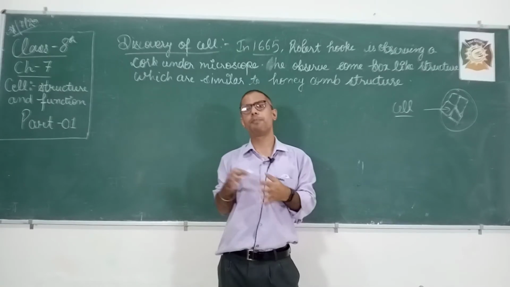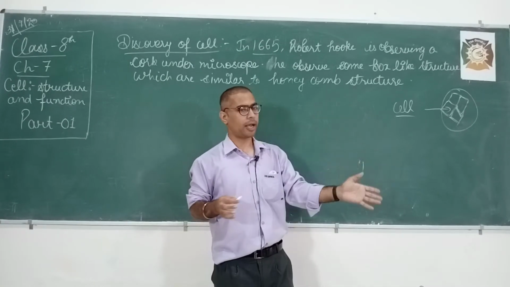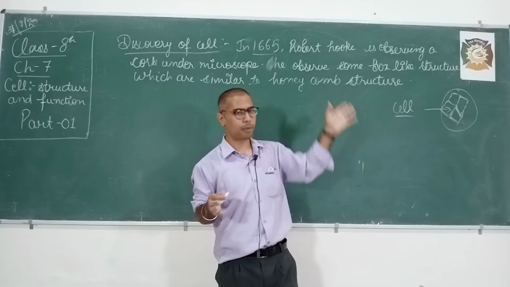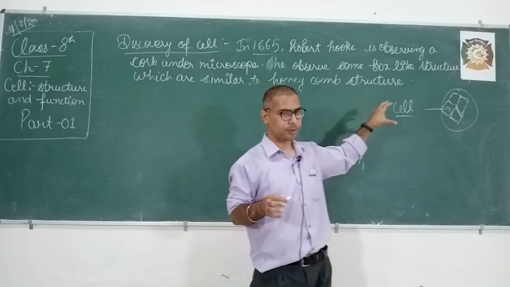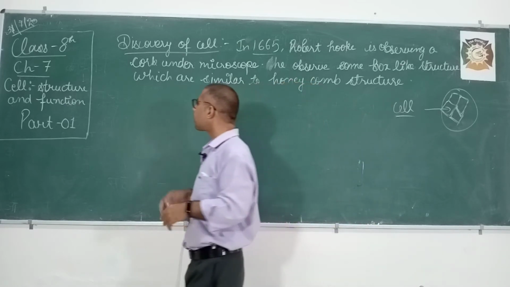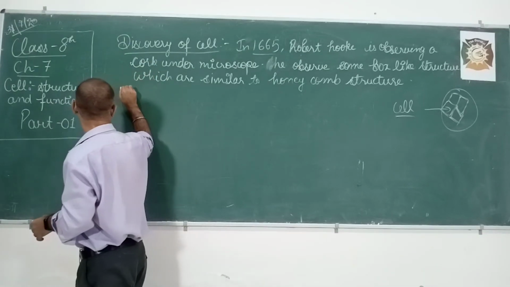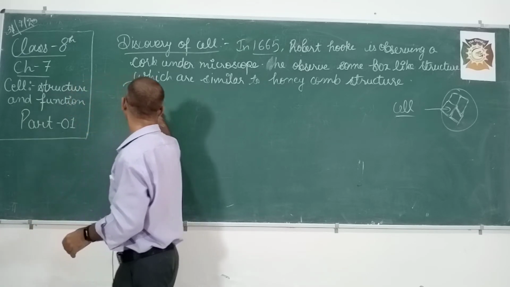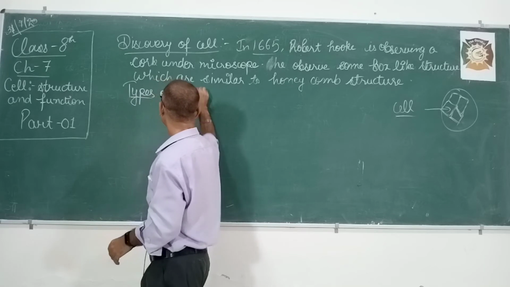So cell is a compartment which is separated by a small line or a partition, some boundary, that is referred to as a cell. Okay. Now move on to the next topic, that is types of cell. Next topic is types of cell.